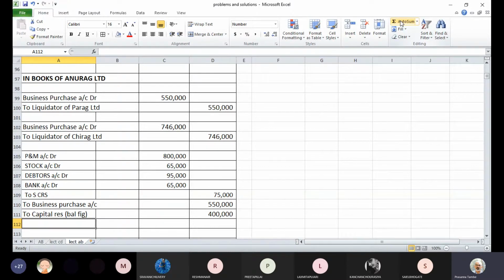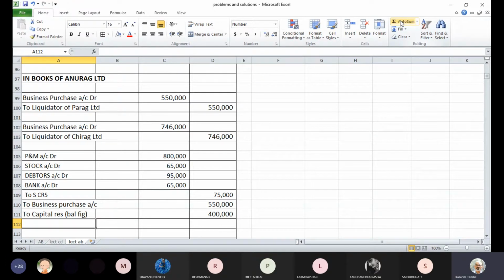Now in the same way, we have to record the entry for the other company, Chirag Limited. We have taken over machinery, stock, debtors and bank account from Chirag Limited. Apart from that, we have taken over debentures, because we are going to settle the account of debenture holders by issue of fresh debentures, and we have also taken over creditors.